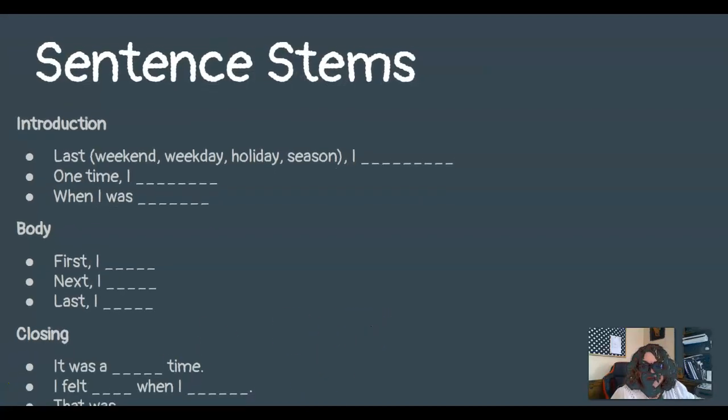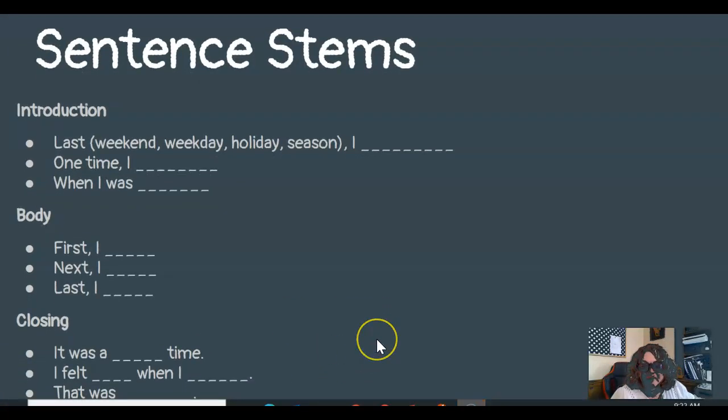So, we're going to talk about some sentence stems. And I want you to write this in your notebook. The same page that you have title and your first and last name and today's date, I want you to write the word introduction, okay? So these are just starters, like if you're stuck on what am I going to write about?